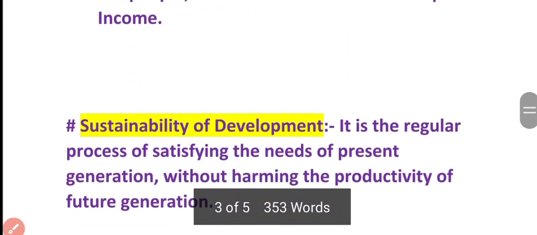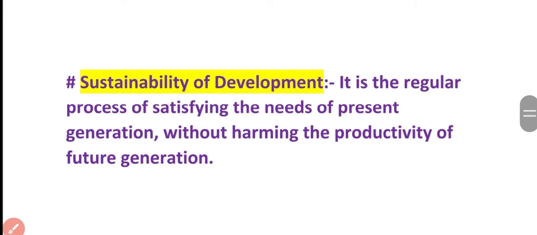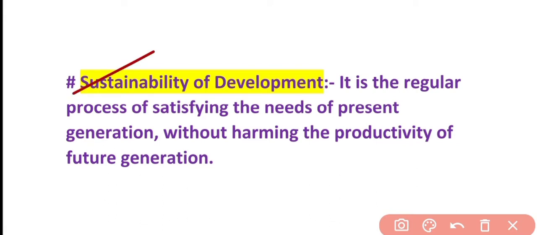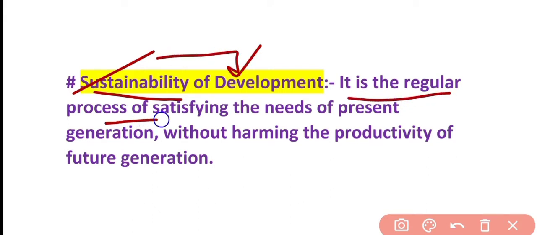See next. Now the prominent topic which is being discussed in many conferences at international level also. So we are discussing now sustainability of development. See, what is the meaning of the word sustain? To sustain means which is happening continuously, right? So when this word is attached with this development, it means it is a regular process of satisfying the needs of present generation without harming the productivity of the future generation, right?